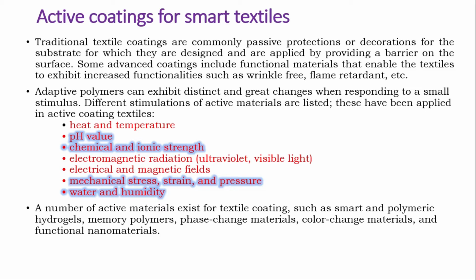Active coating for smart materials. In between we have missed shape memory alloys, because shape memory alloys we are going to see separately. I am not going to focus on that. Most probably it is in ethanol, used in most places. Now, active coating for smart textiles. This topic is also very important, because I have taken it as one of the case studies. It is very, very helpful.